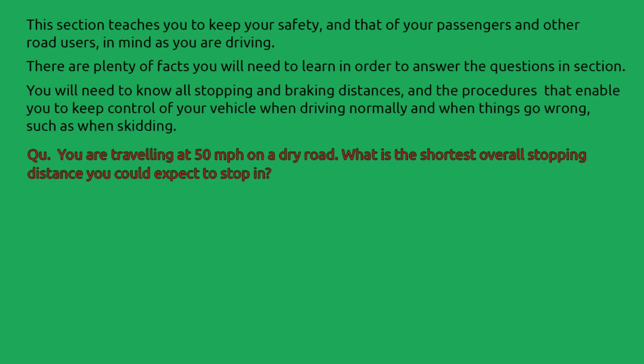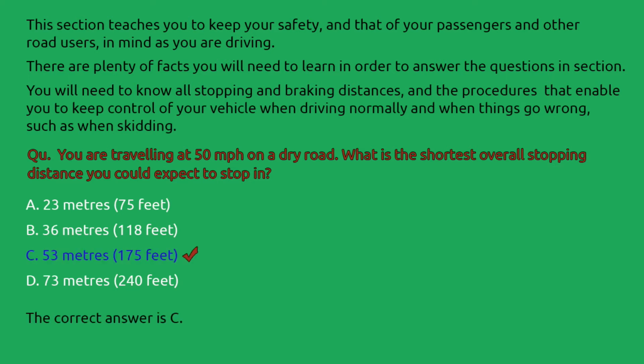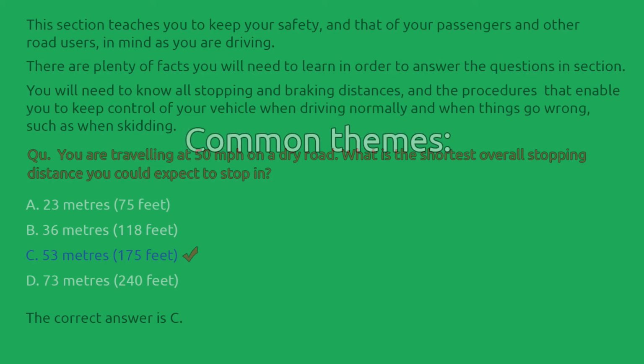An example question: you are travelling at 50 miles an hour on a dry road. What is the shortest overall stopping distance you could expect to stop in? A. 23 metres, B. 36 metres, C. 53 metres, D. 73 metres. The correct answer is C. 53 metres.